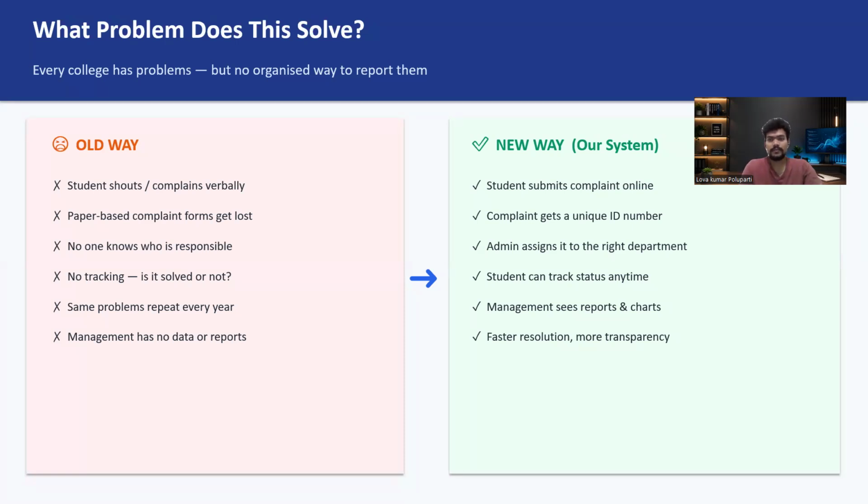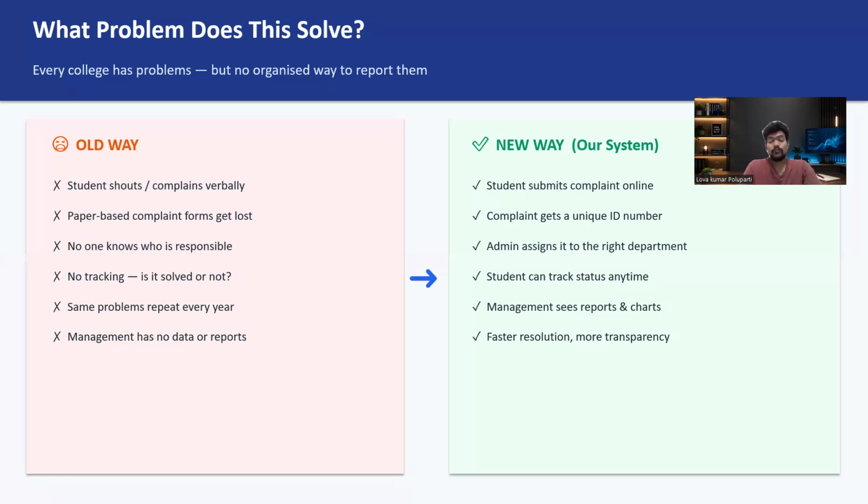Nothing will be recorded, and the management may convince you this will not repeat, but next time it may repeat, right? And at that time you feel like these guys are not doing well, right? And we don't have any tracking. Once we give that complaint, no one will take care of it, right?